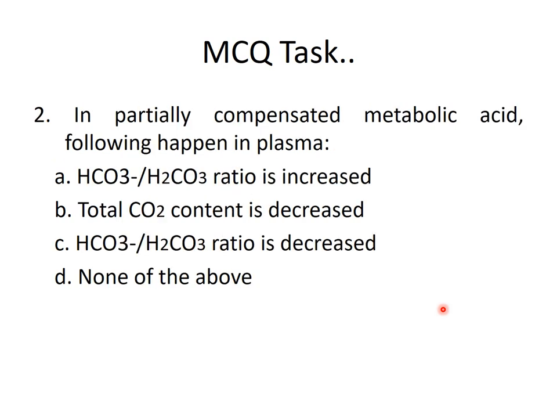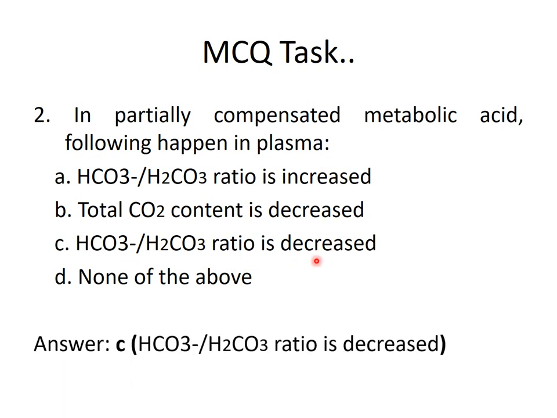In partially compensated metabolic acidosis, what happens in the plasma? The bicarbonate to carbonic acid ratio is increased, the total CO2 content is decreased, the bicarbonate to carbonic acid ratio is decreased, or none of the above. As in metabolic acidosis the HCO3 level is decreased, as a compensation H2CO3 is also decreased, so their ratio is actually decreased, not increased. So the answer is C.